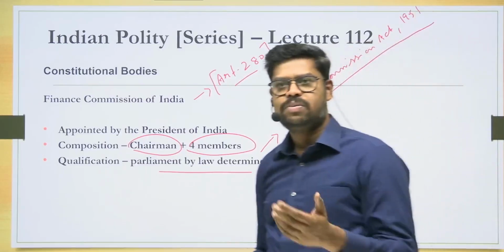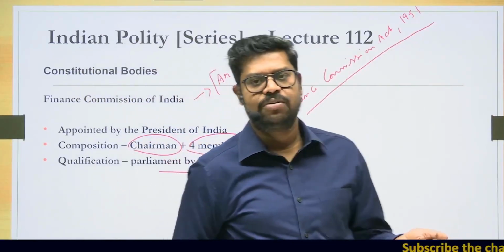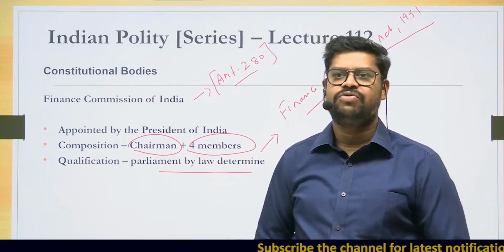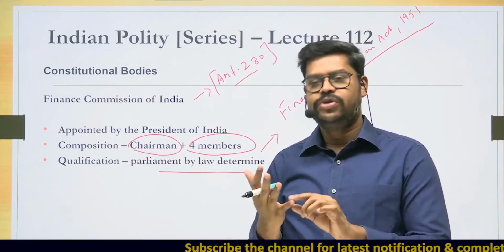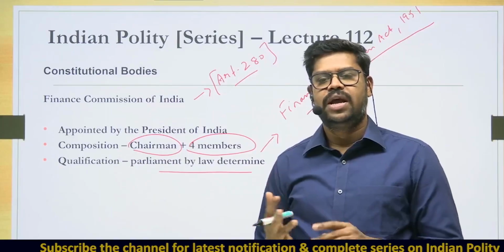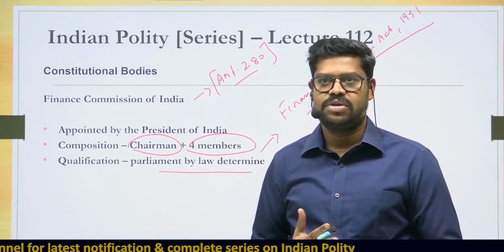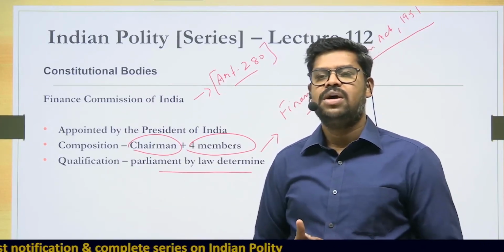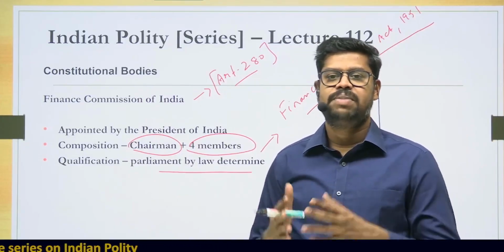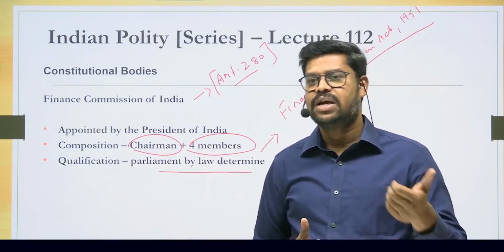So broadly you can remember the qualifications. The chairman of the commission should be someone who has experience in public affairs, a very general qualification for the chairman. And apart from that, one should be a retired judge of a Supreme Court or a High Court. And then the other member is someone who has experience in public finances and accounts, anyone who has worked in the accounts and retired from the government probably. And the next is anyone who has experience in public financial policies and all those things. And then the last thing is anyone who has an academic background in economics.